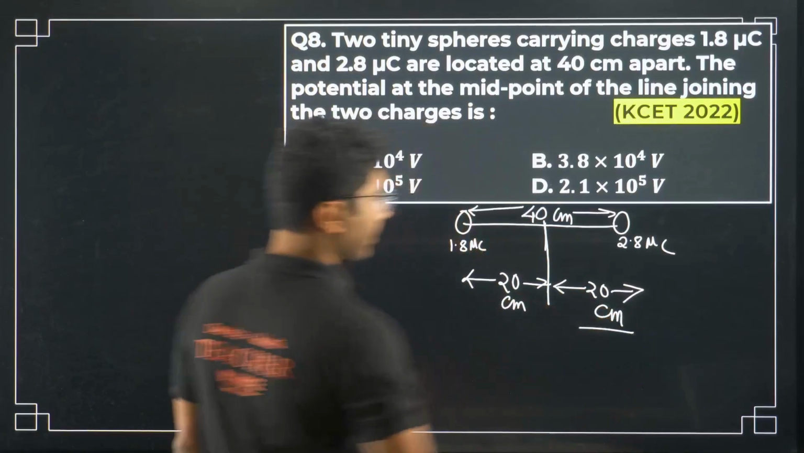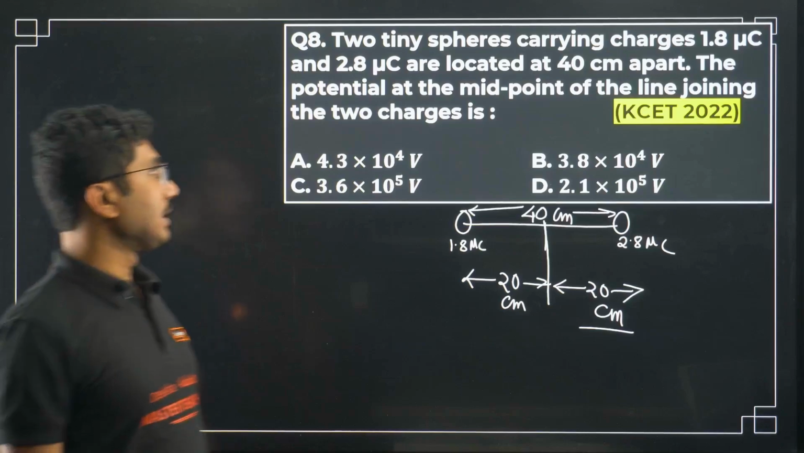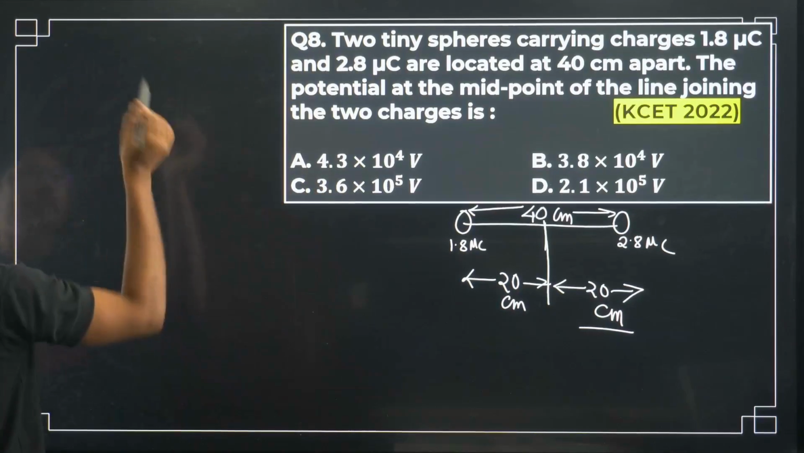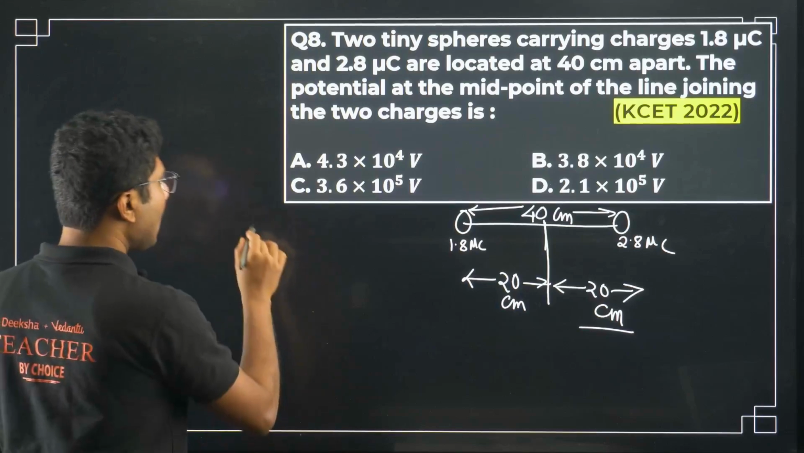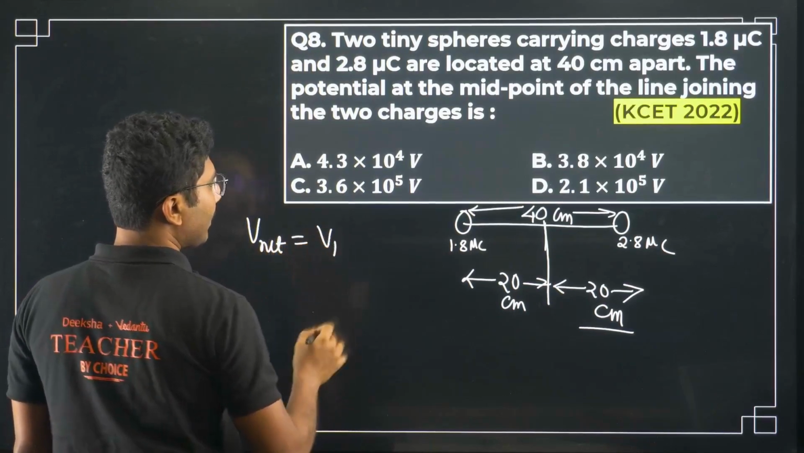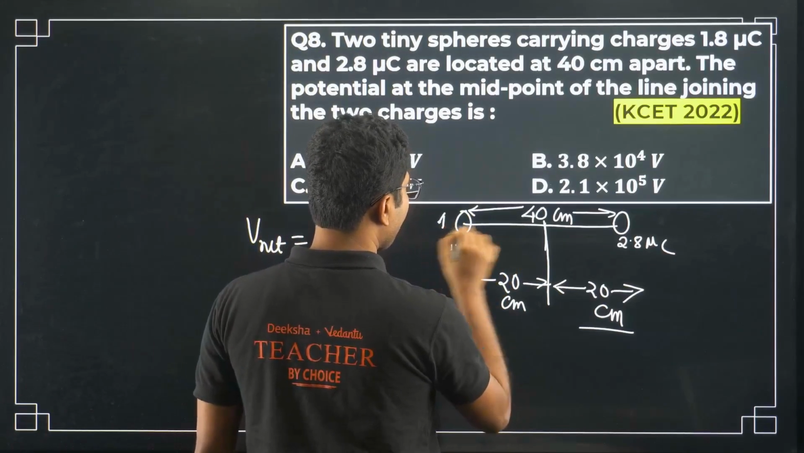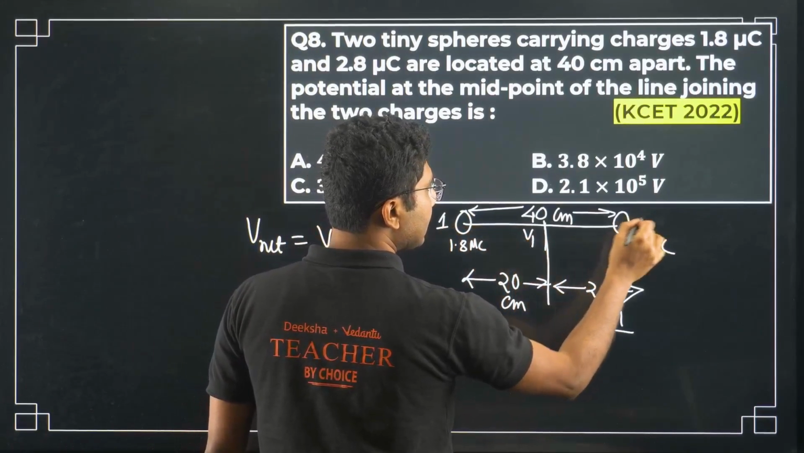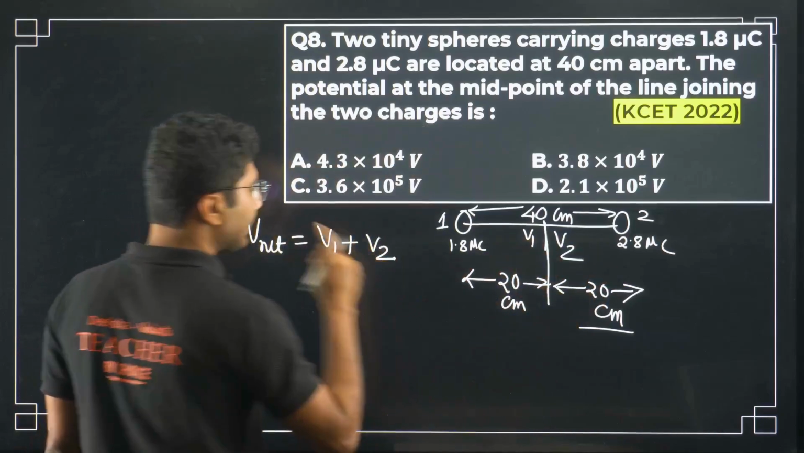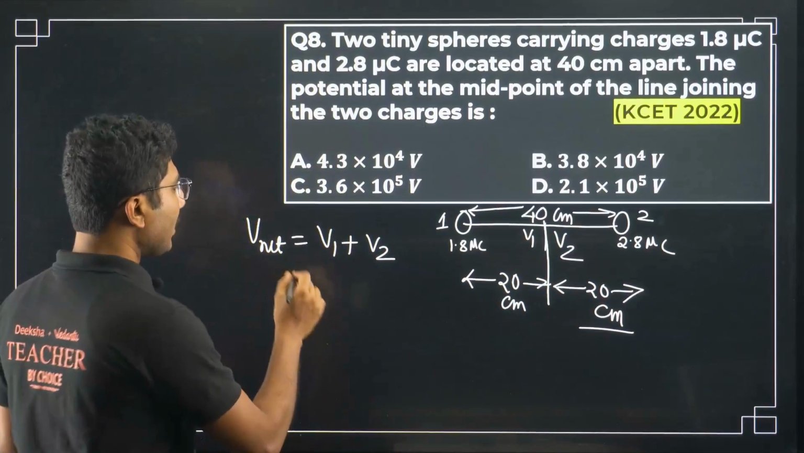Because you have to convert it. Now what is the electric potential? They are asking about electric potential. So what is the formula for electric potential? Net electric potential is basically, if you take V1, say this is 1, and this is say 2, so V2. So net electric potential will be V1 plus V2. Simple as that. So what is V1?